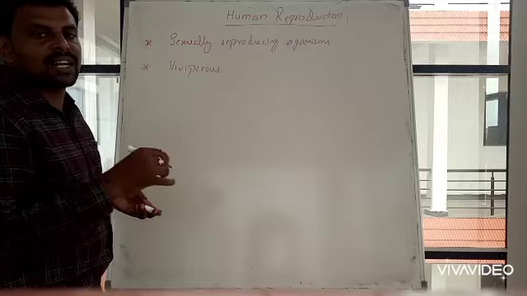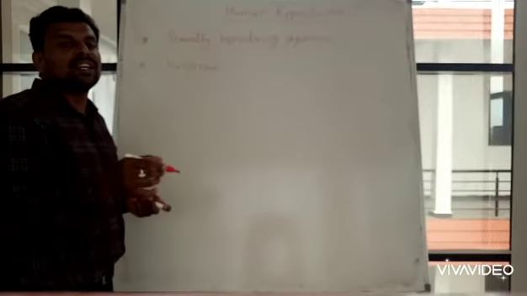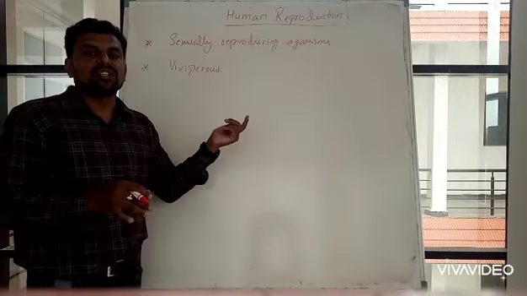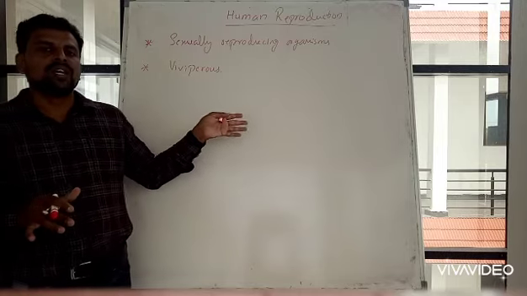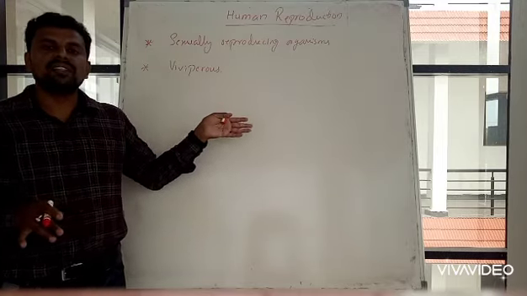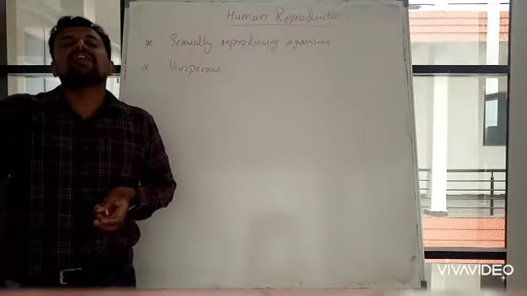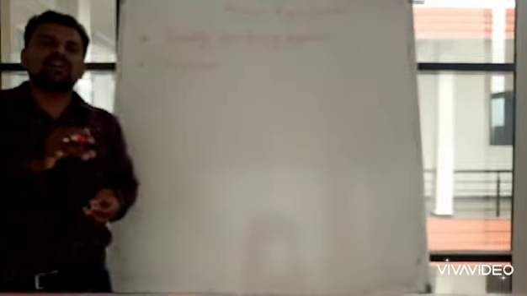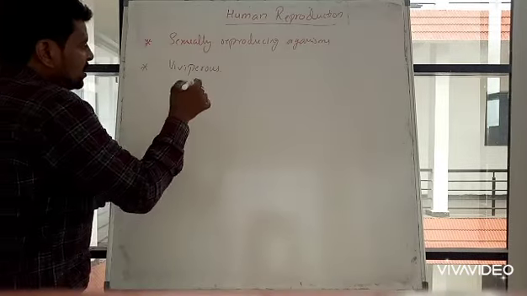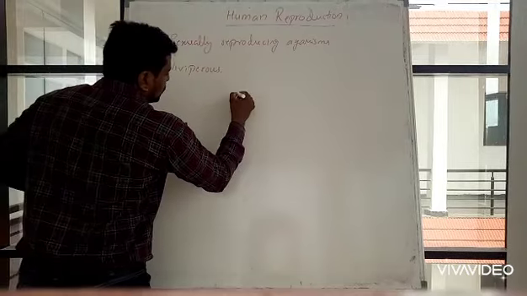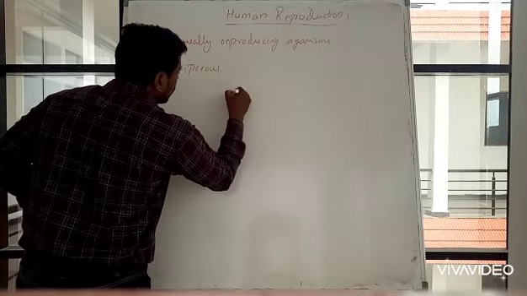These events of sexual reproduction have different terminologies, and I will try to explain those.